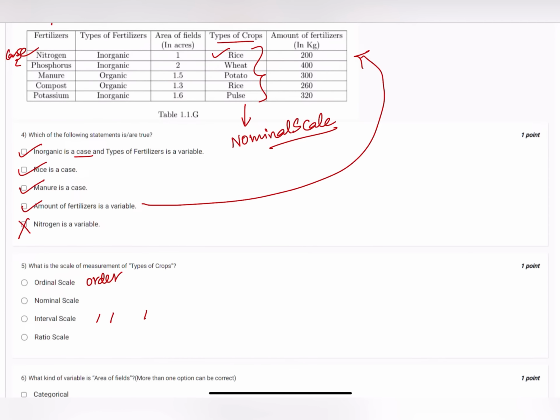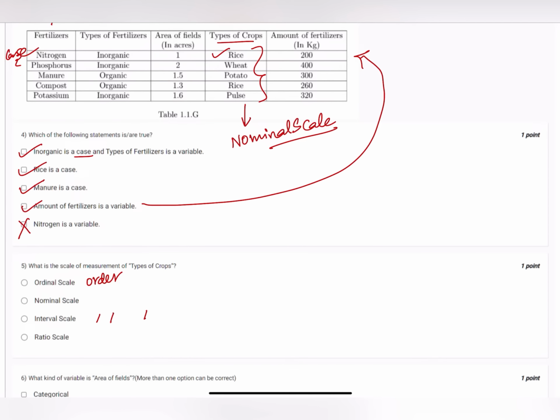What kind of variable is area of fields? More than one option can be correct. So area of field, first of all, this is a numerical data. Now, second thing is it has value 1, 1.2, 1.4 and kind of like this value. So it's a numerical data. Undoubtedly, it's a numerical data. It's a continuous data. Now, why do I say so?